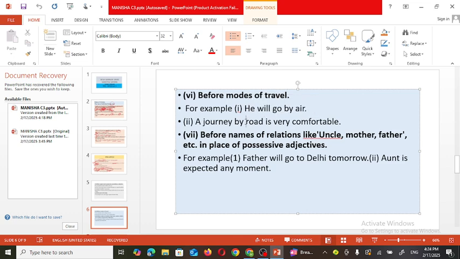Next one, before the name of a relation like uncle, mother, father, etc., in the place of a possessive adjective. For example, father will go to Delhi tomorrow. So who is going? Father. Or suppose here uncle can be there. Uncle will go to Delhi tomorrow. So before any relation, there is no need to use an article. Aunt is expected any moment. So who is going to come at any moment? Aunt. So there is no need to use any kind of article before it.